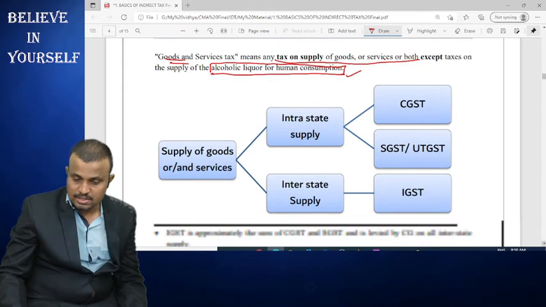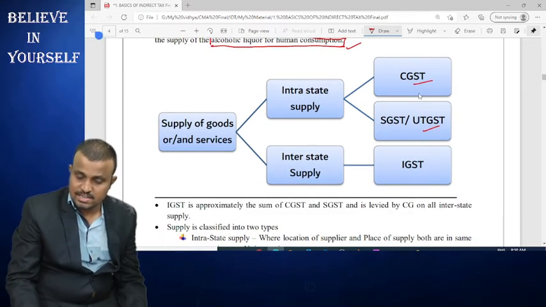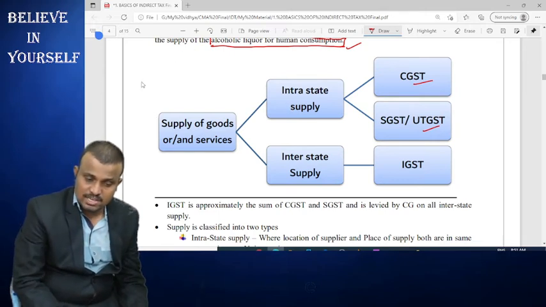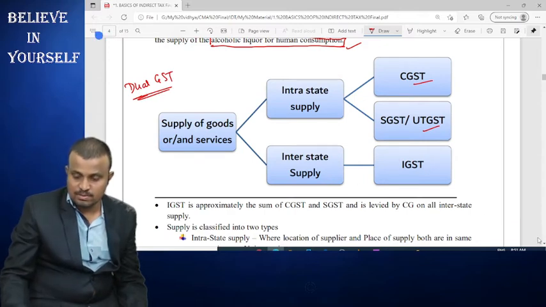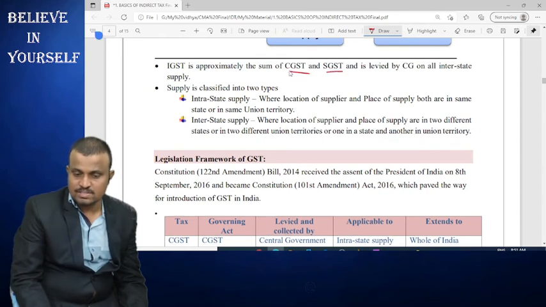So intrastate supply is liable for CGST and SGST. If you observe this, both the central and state governments levy the tax directly on supply of goods or services. That's why we call it dual GST. India adopted dual GST. Interstate supply is liable for IGST. So IGST is nothing but the summation of CGST and SGST and is levied by the central government.